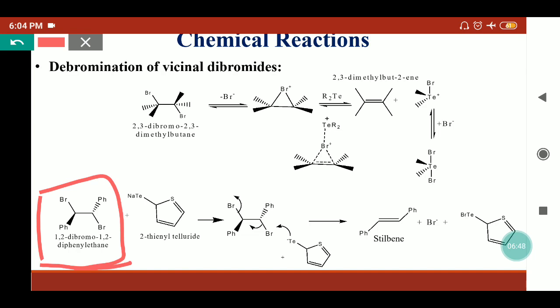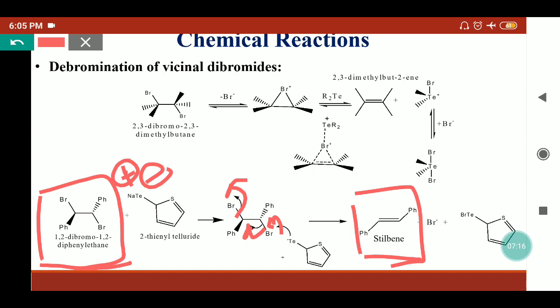So here the alkali metal is present, so sodium will have a positive charge, so tellurium will have a negative charge. This negative charge on telluride will attach to the Br, and this Br will be released by providing its bond pair to the carbon, and from here this bromine will eliminate. So the syn elimination from both sides will take place, and here we'll get the E-stilbene.